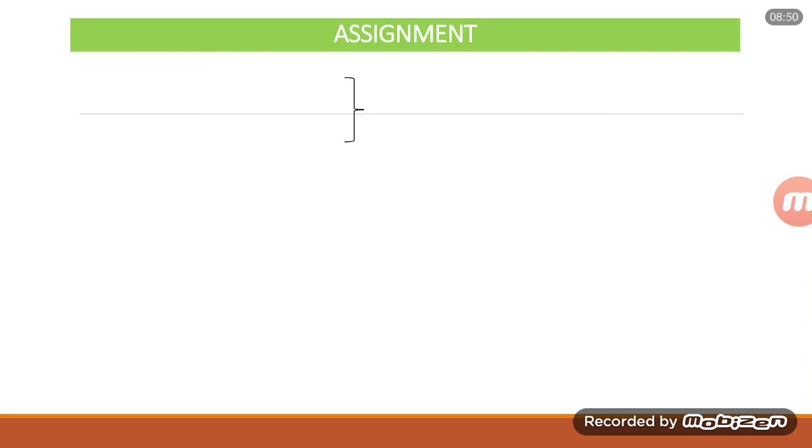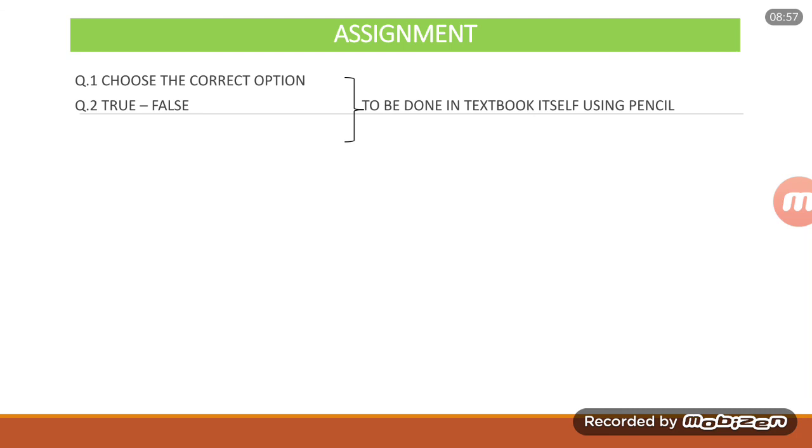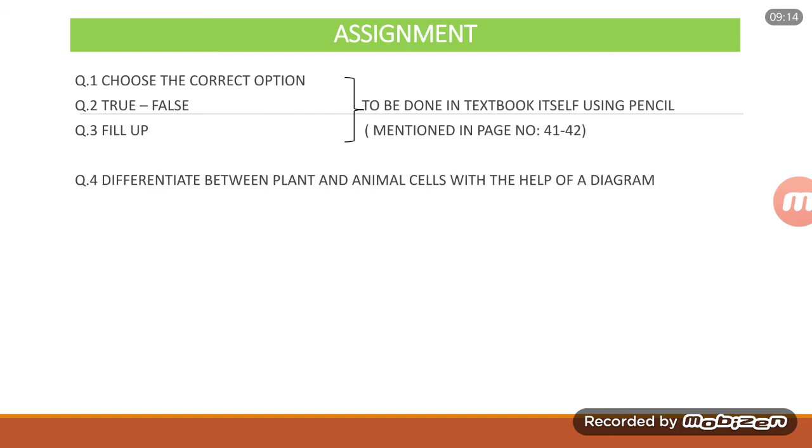So this is it. The session is over, and the assignment for this session would be choose the correct option, straight true false, fill up, and all these three questions have to be done in the textbook itself using pencil, and these questions are mentioned in page number 41 and 42 of your textbook. Question number 4, differentiate between plant and animal cells with the help of a diagram. So you can draw the diagram from the video itself.